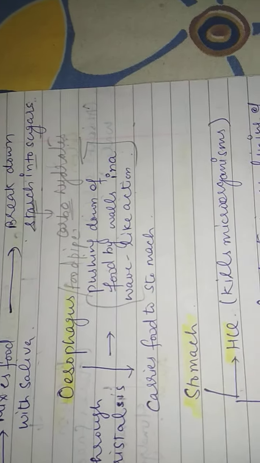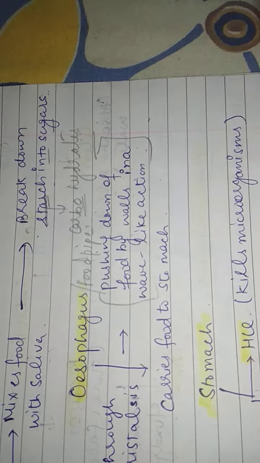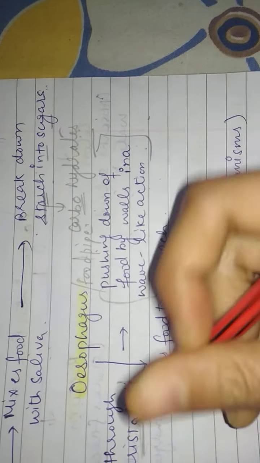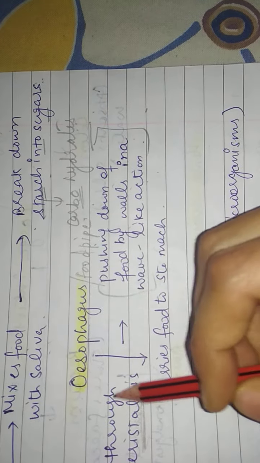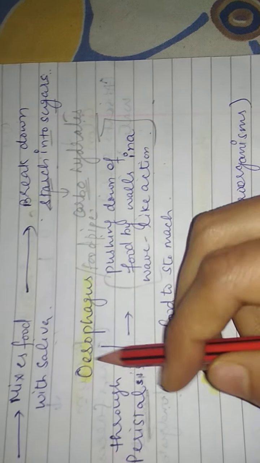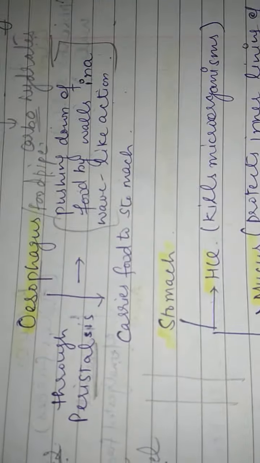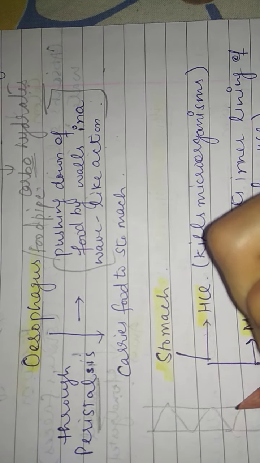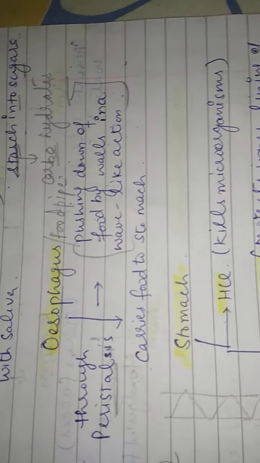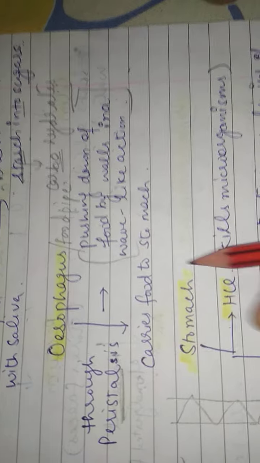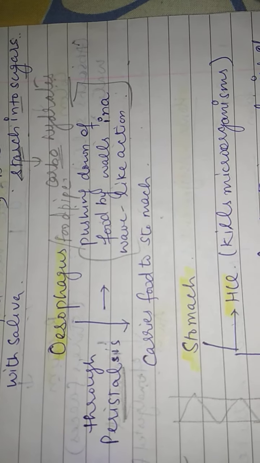It pushes down the food by the walls in a wave-like action. This is called peristalsis movement. So the esophagus pushes down the food through peristalsis movement. Peristalsis means wave-like structure. See, this is our esophagus, and the food moves like this, and it carries the food to the stomach.